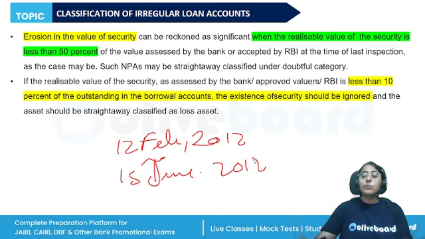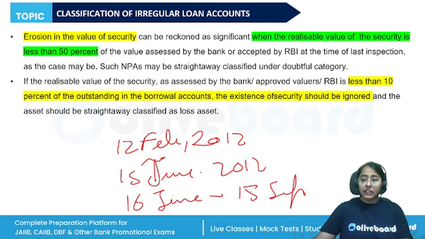So, how will we move from one stage to another? It will be classified as a standard asset from 12th of February to 15th of June. It will be considered an irregular asset when we see the 90 days time period. So, from 16th of June to 13th of September, it will remain in the irregular category.